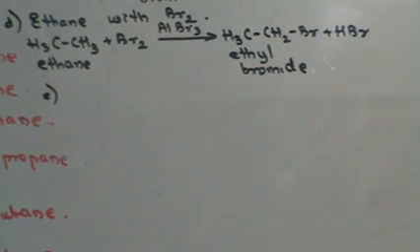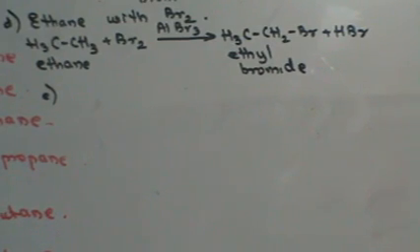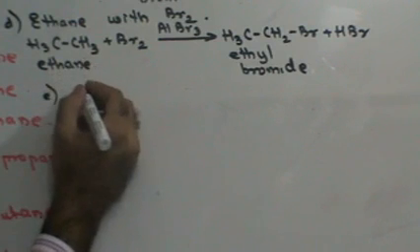Right? Next, let's see the reaction with iodine. Now, alkyl iodides cannot be directly prepared by the action of iodine due to the reducing property of hydroiodic acid. Iodine would combine with hydrogen to form hydroiodic acid, which has a reducing property, which makes the reaction a reversible reaction. See, I'll show you this.